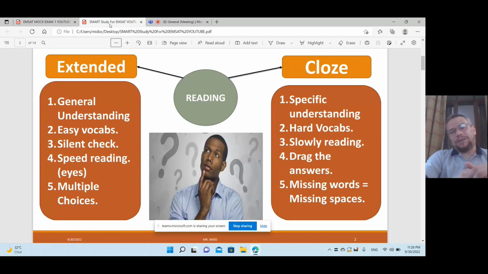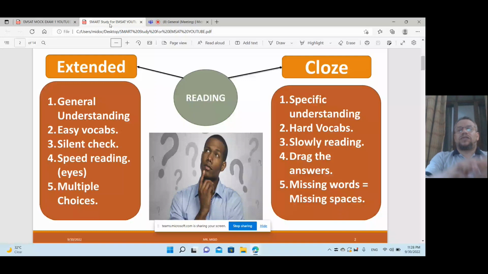About the vocabs in close reading: hard vocabulary, complicated, smart, new vocabs. And the type of question is only to drag the answer. You'll find a box with 8 words, 8 vocabs or 10 vocabs. Then you will find a passage, and you drag the correct answer word to put inside the specific space of the answer.